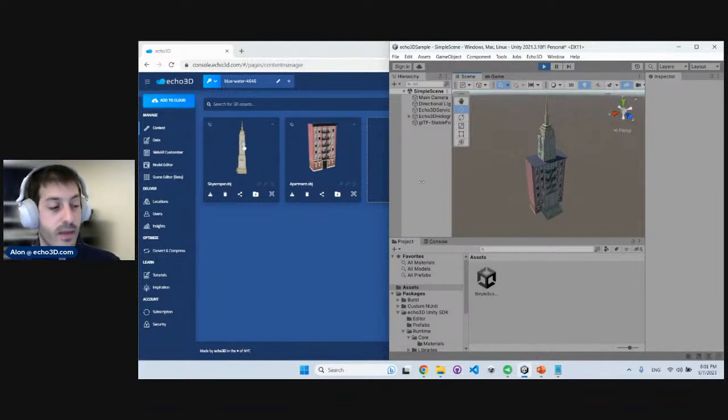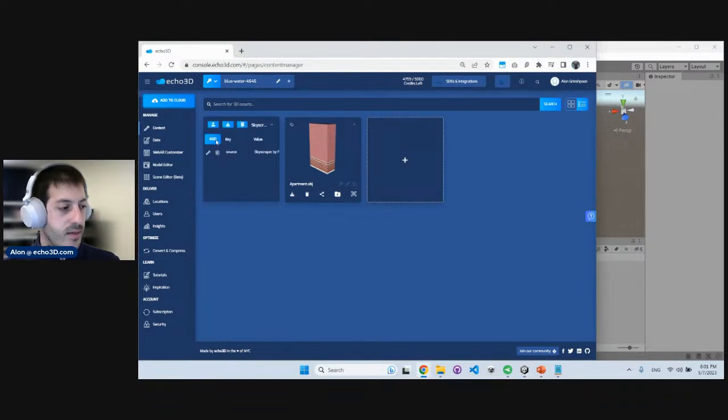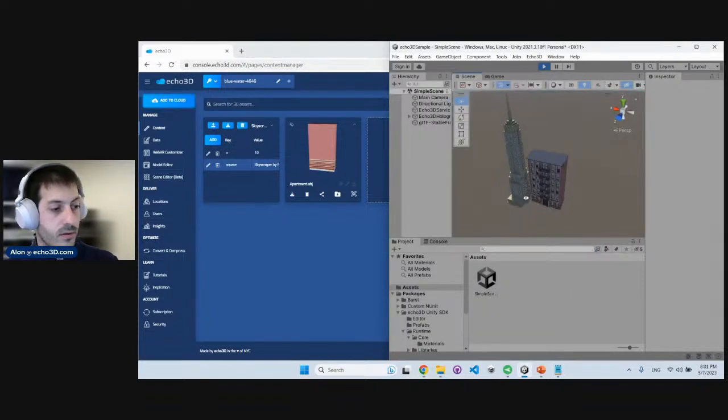What we have here at Echo is we basically implemented something called WebSockets. It's almost like real-time push notifications to Unity, to the game engine, that something changed and you want to push a change to the game. For this example, we added an asset and bam, it appeared automatically. Now they're overlapping. So let's change that a little bit and restructure the scene. Let's say that we want to add some metadata that says x equals 10. Bam, automatically it changes. It moves the building 10 feet away.